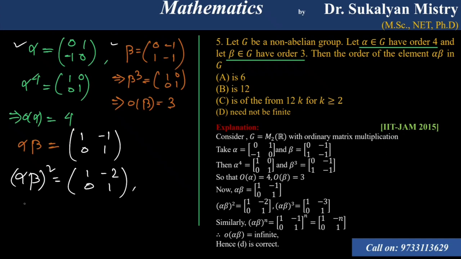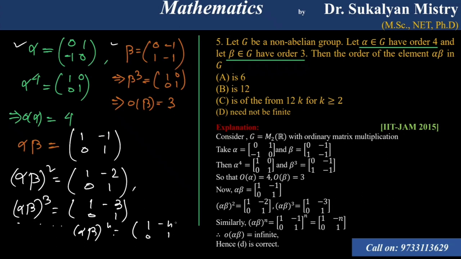Clear? So similarly, if we multiply 3 times, that is alpha beta cube is equal to 1 minus 3, 0 1. So alpha beta to the power n will be 1 minus n, 0 1. So order of alpha beta is not finite.